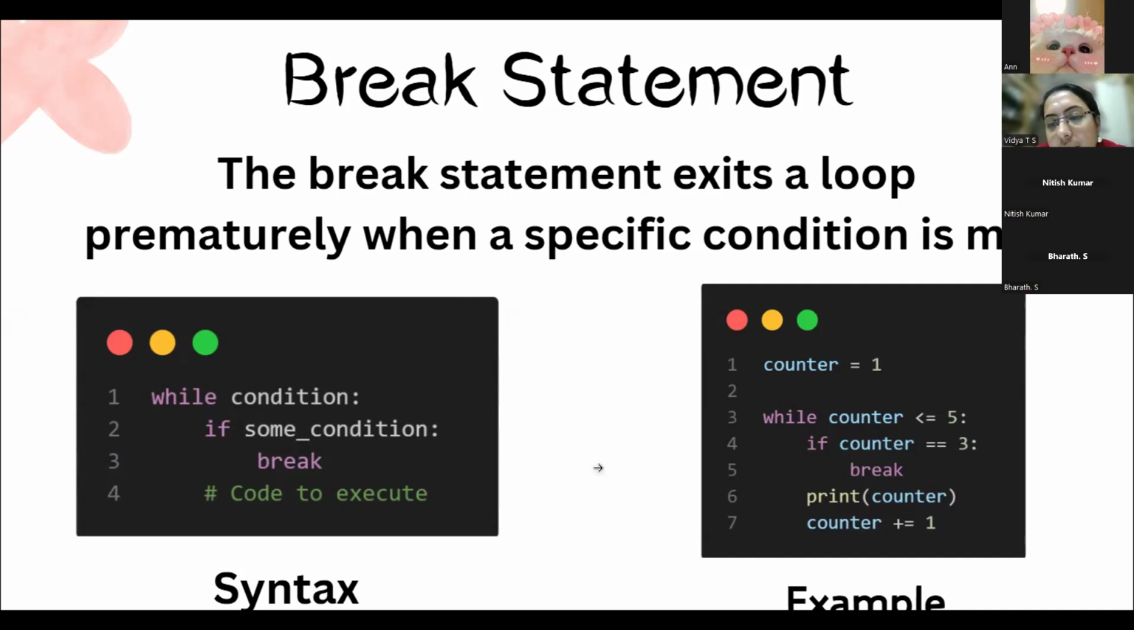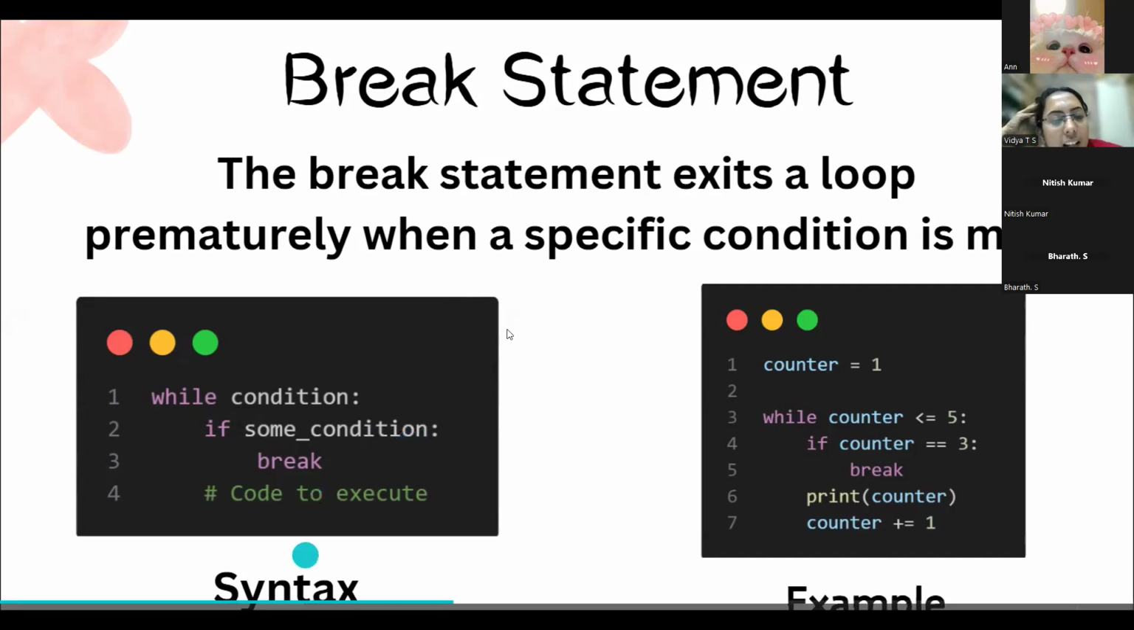Yes, ma'am. What do you mean by break statement? In some conditions, we have to break the statement. Here there is a program, right? In that program, for which value will it break? Ma'am, 3. When counter is equal to 3, it will break. Yeah. Next one.